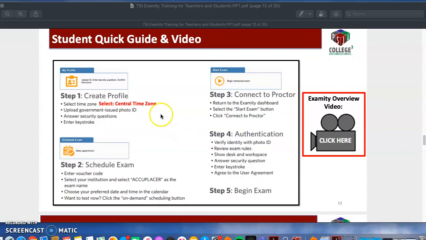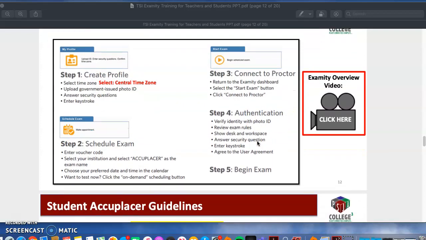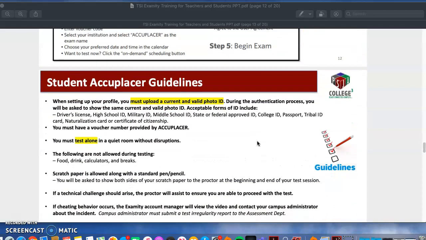Sample email. Then this is on the student guide. It takes you through all the things that you need to do. So just make sure that you follow the steps, and I'll be here to help you the entire way. Just let me know how I can assist you. I will provide this video link in the files that I put for the class. So look for it there, along with this PowerPoint and some other things that I need to upload.